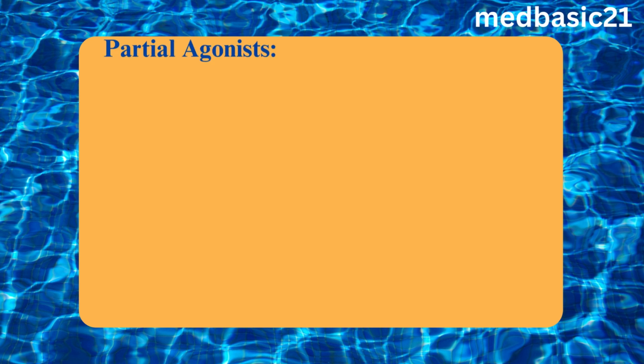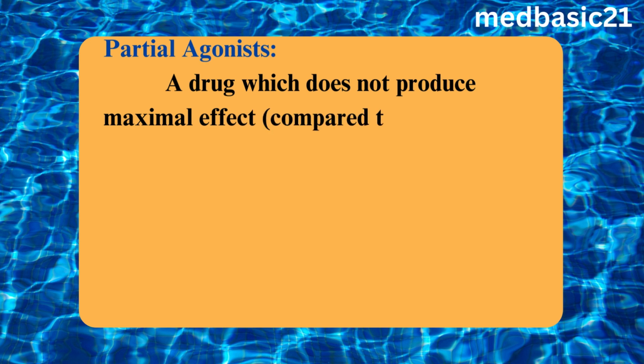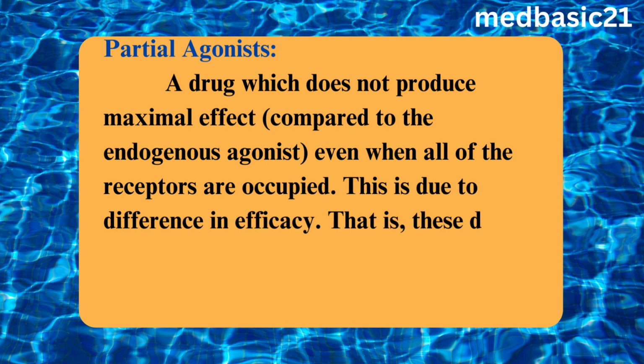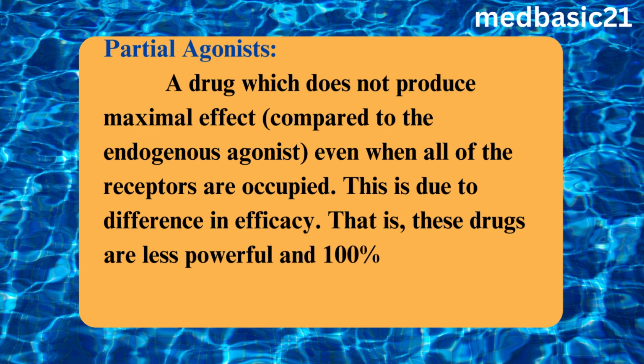Partial agonists. A drug which does not produce maximal effect even when all of the receptors are occupied. This is due to difference in efficacy. That is, these drugs are less powerful and 100% occupancy produces a lesser response.